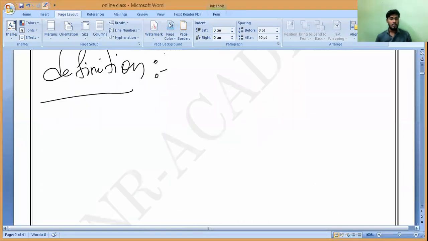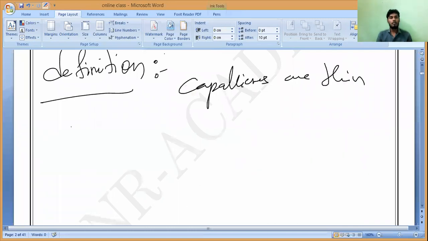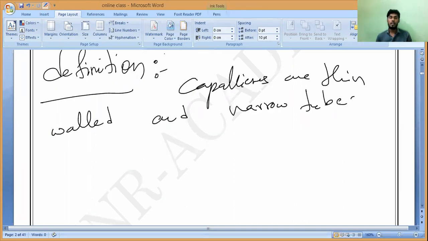Pranav, write it. Capillaries are thin-walled and narrow tubes. Thin-walled and narrow tubes. They are extremely small.